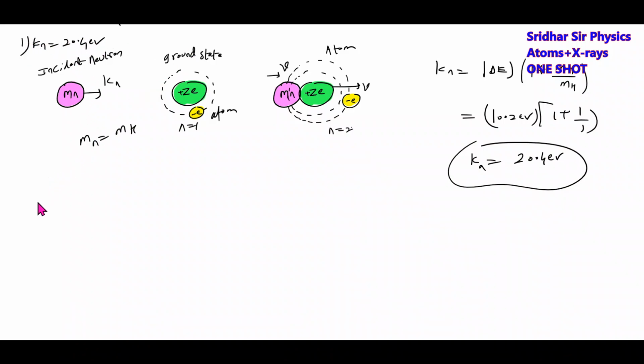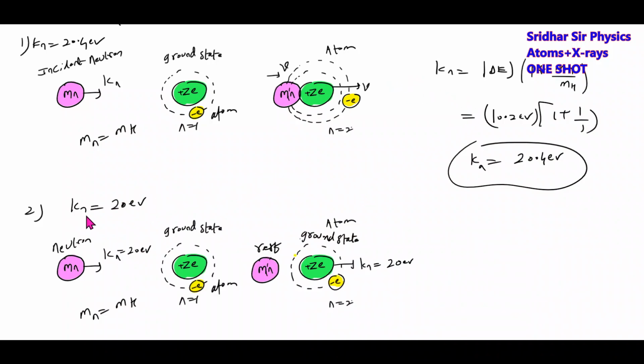20.4 electron volt. This is the first case. In the second case, the energy will decrease. If the neutron comes with an energy of 20 electron volt, what will happen? It will undergo just an elastic collision. The neutron comes with a kinetic energy equal to 20 electron volt. It will collide elastically, just collides elastically.